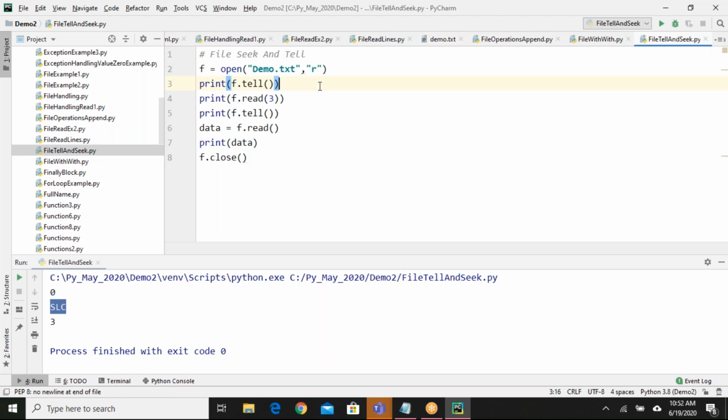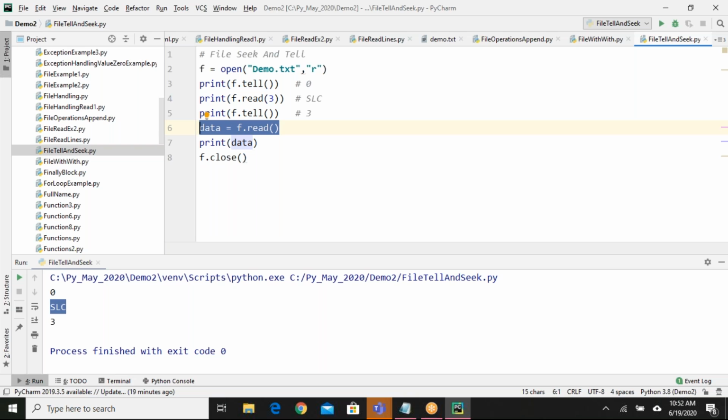So f dot tell initially will give 0. Next I'm saying f dot read of 3, so it will read 3 characters, SLC. Now again I'm calling f dot tell. It will give 3. Next I'm saying data equals f dot read.